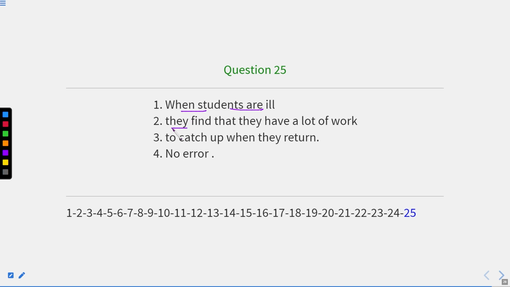When students are ill, they find that they have a lot of work to catch up when they return. So here, because students are ill, we cannot say "when they return." In fact, "when they recover." They are waiting for their recovery. So here the answer will be third part, because "recover" is used in place of "return."